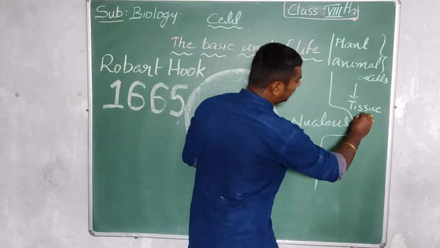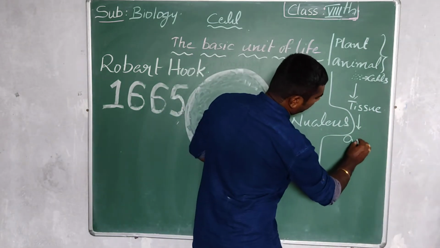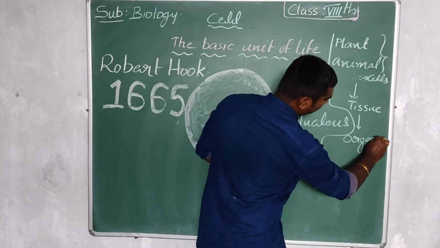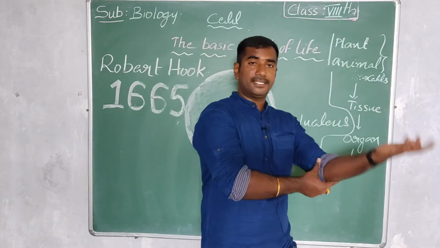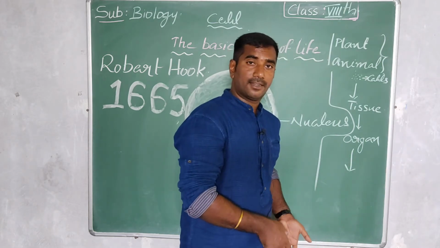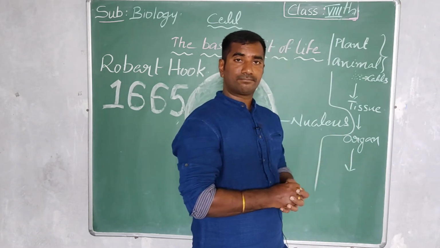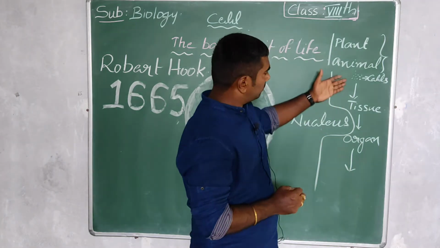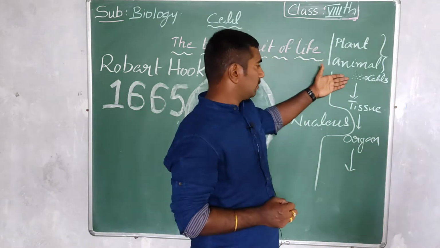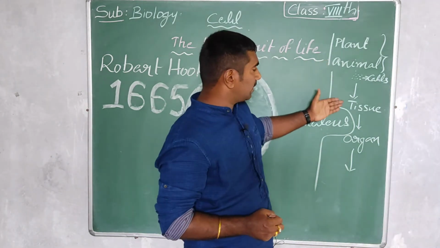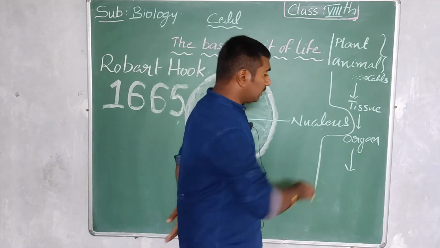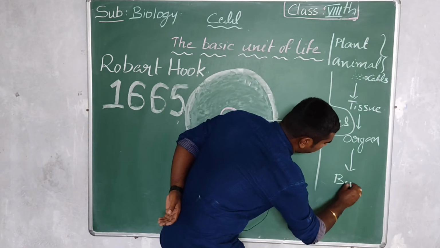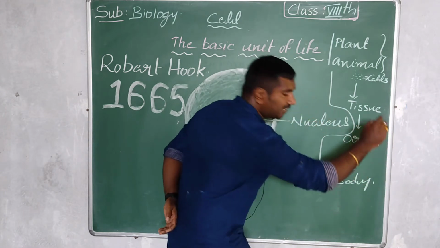If all the tissues are together, they form an organ. Eye, hand, leg, these all are formed from cells. If a number of cells are together, we call it tissue. If tissues are together, we call it an organ. If all the organs are framed together, we call it a body.